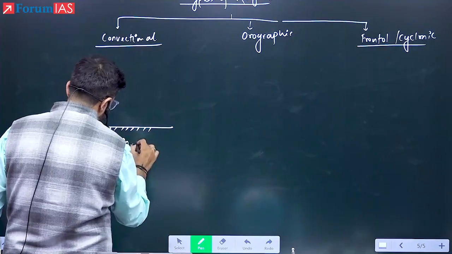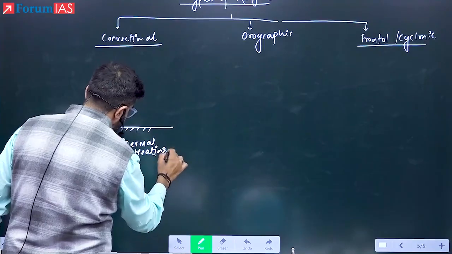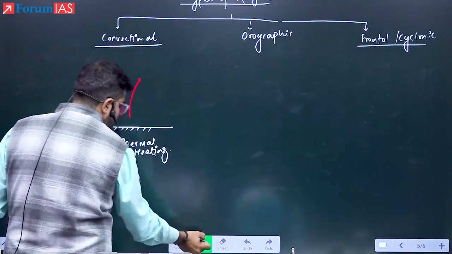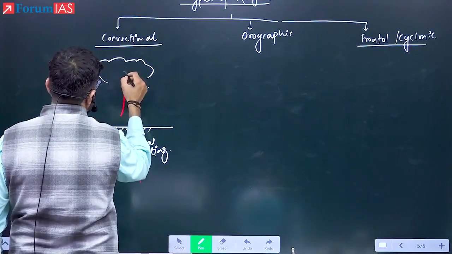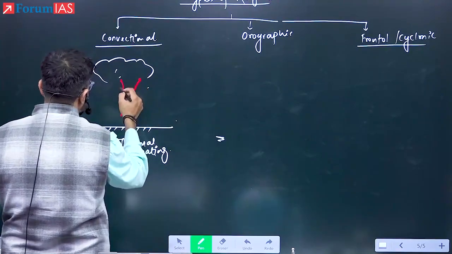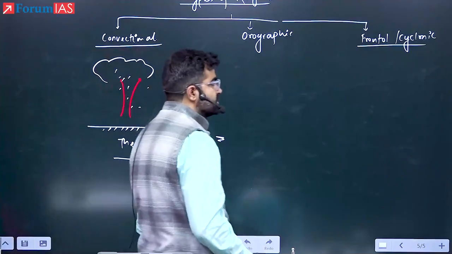Because of that thermal heating, the air will rise, and that rising air will cool down. It will give rise to the formation of clouds, and finally rainfall is going to occur. This is convectional rainfall. So thermal heating of the surface is causing this upliftment.